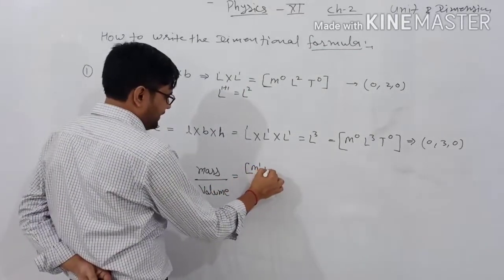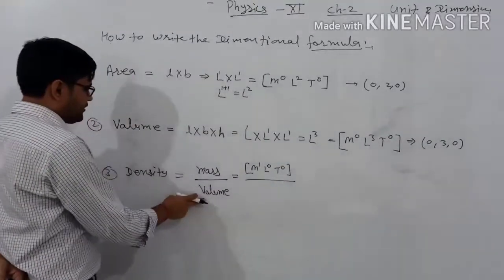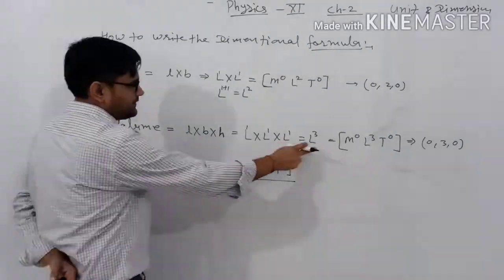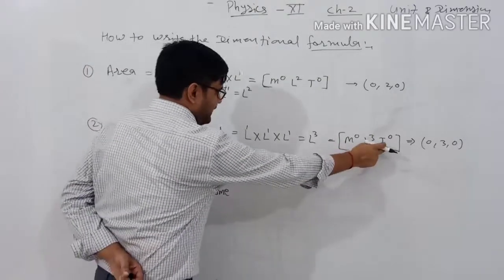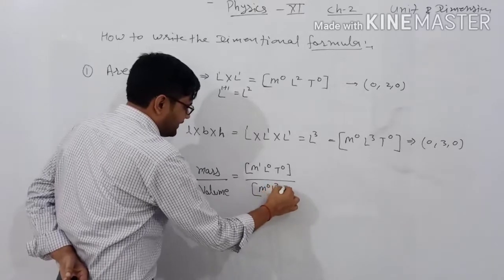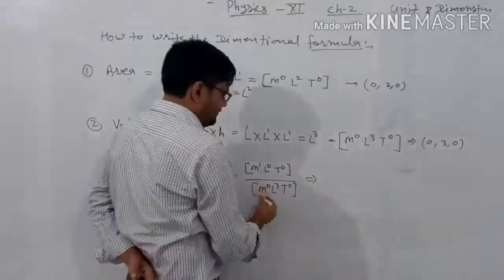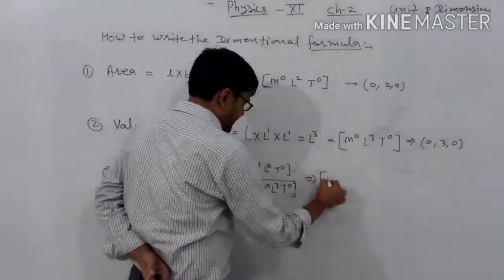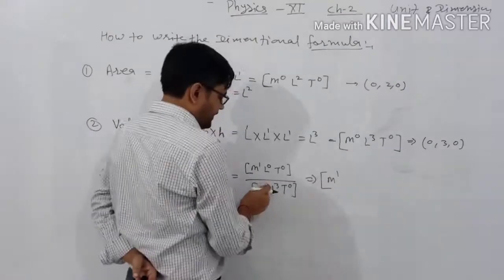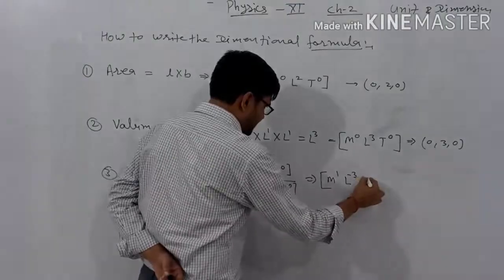Now we have the dimensional formula for the mass, discussed in the previous class, as M1, L0, T0, and we already have the dimensional formula of the volume, which is M0, L3, T0. Now we consider the formulation here. It is written as M to the power 1 minus 0, L to the power minus 3, and T0.